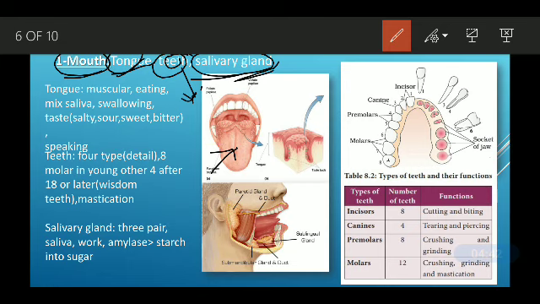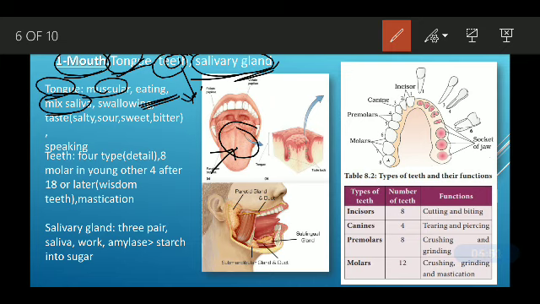We'll see this in detail. The tongue is a muscular organ which helps in eating. It also helps to mix the saliva with the churned or ground food. The tongue also helps in the swallowing of food.